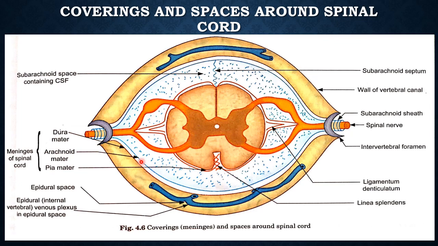Below, the dura mater extends up to the lower border of the body of the second sacral vertebra, beyond the lower end of the spinal cord, to enclose the cauda equina and the upper larger part of the filum terminale. It is very important. The dura mater extends up to S2, and the spinal cord ends at L1. So these segments from L1 to S2 are nothing but the lower part of the spinal cord, that is the conus medullaris.